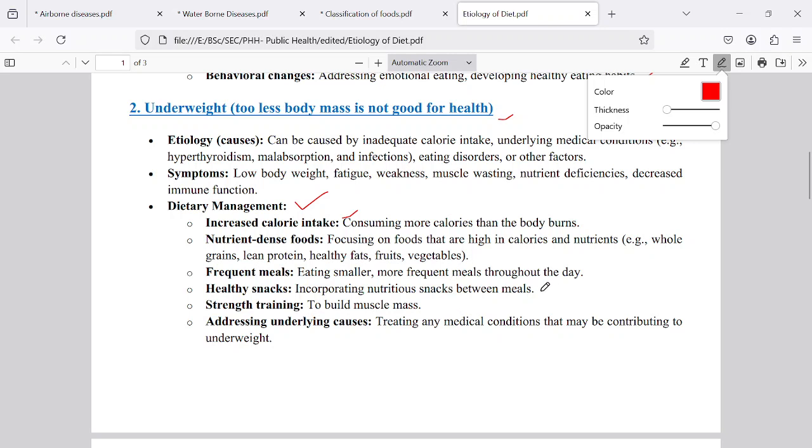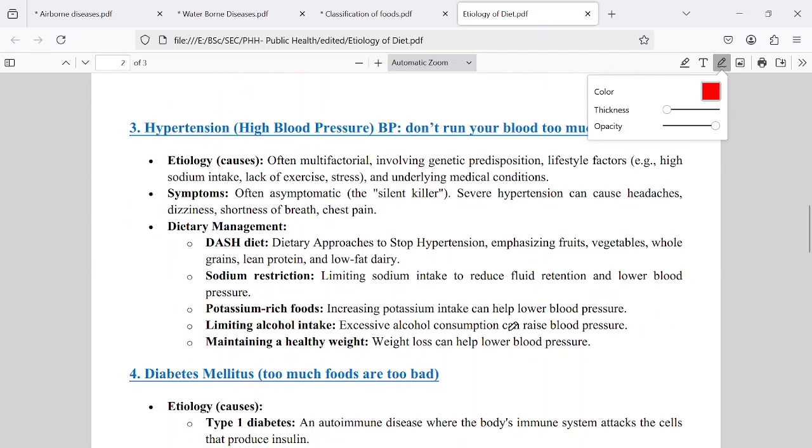Healthy snacks, fruits and vegetables they have to take instead of junk food material, and medical advice can also be the solution for people who are underweight. And hypertension, we have already discussed this high blood pressure due to lifestyle.